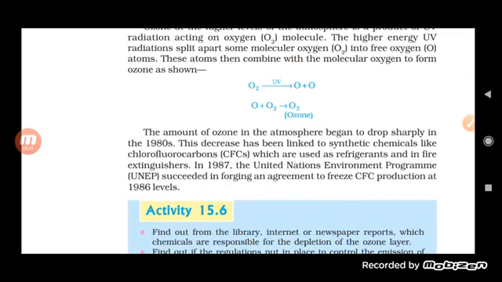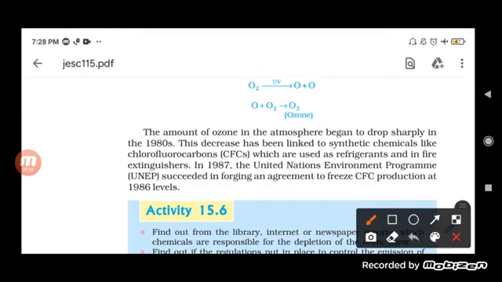Basically, if we talk about the amount of ozone in the atmosphere, it began to drop sharply in the 1980s, and the decrease occurred because of some of the synthetic chemicals which are used these days, especially chlorofluorocarbons. What is a chlorofluorocarbon? It is used as a refrigerant and a fire extinguisher, and it is represented as CFCs.